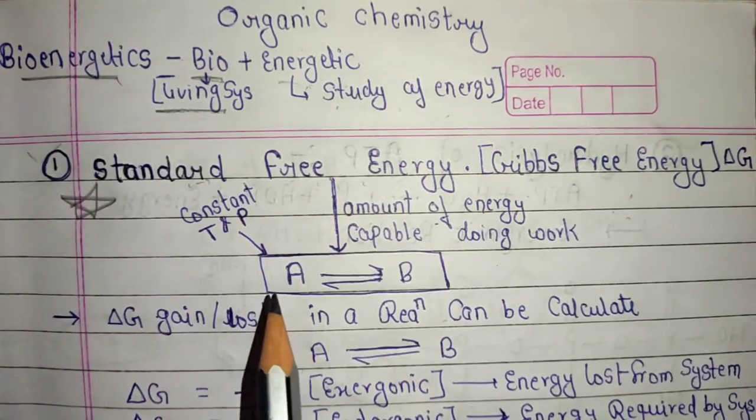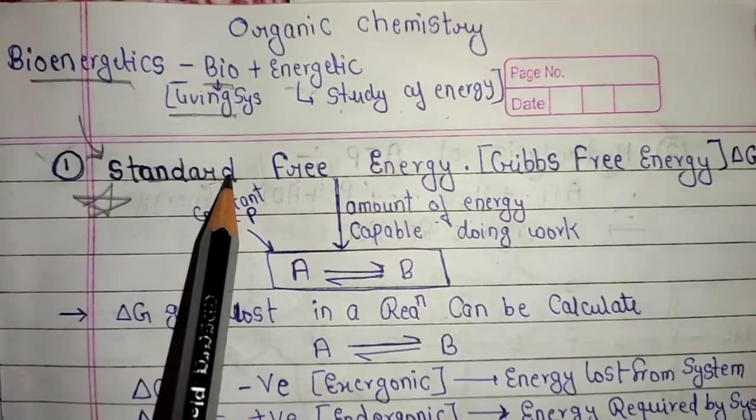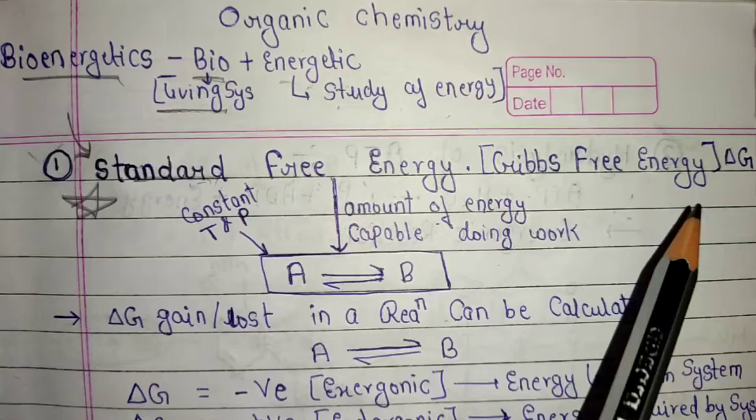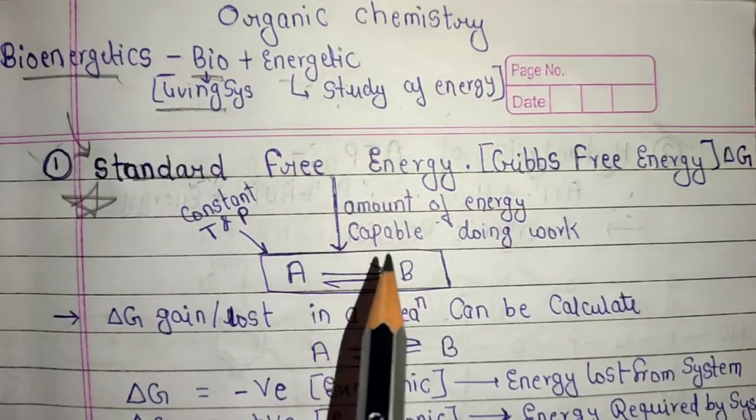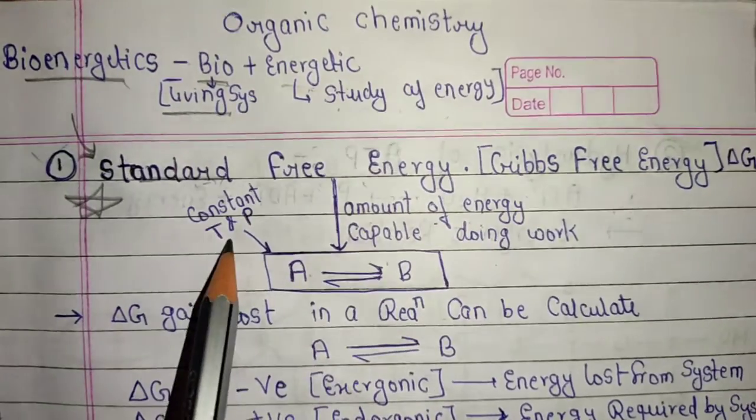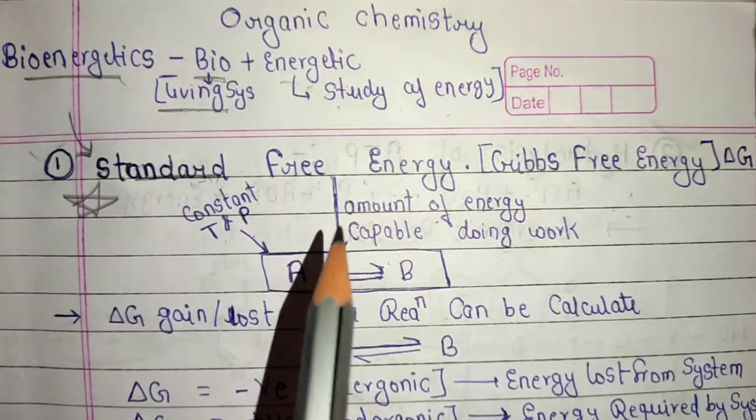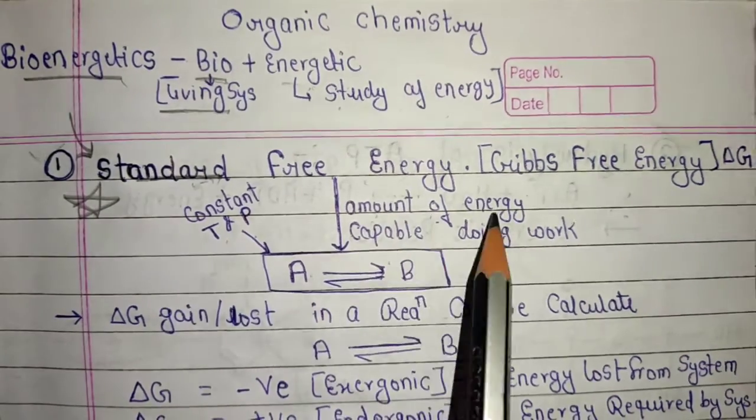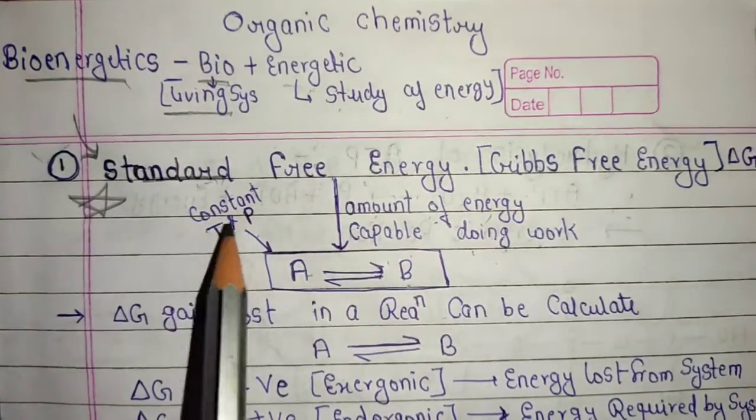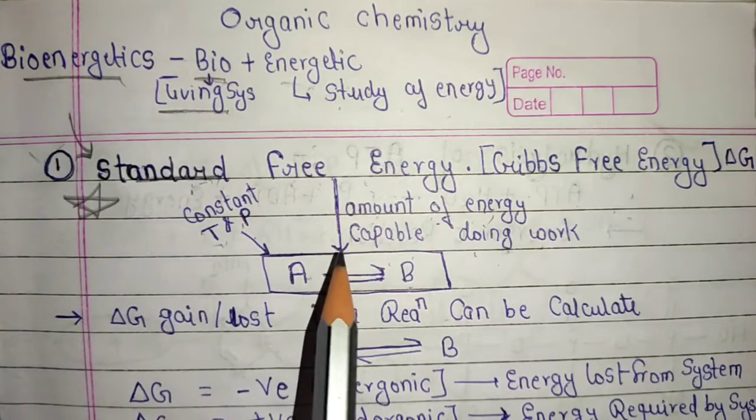Now the standard free energy concept is related to bioenergetics. So what is standard free energy? It's represented mainly by del G. The amount of energy capable of doing work in a chemical reaction at constant temperature and pressure is known as standard free energy. Basically, if we want to define the standard free energy, this is the basic definition.